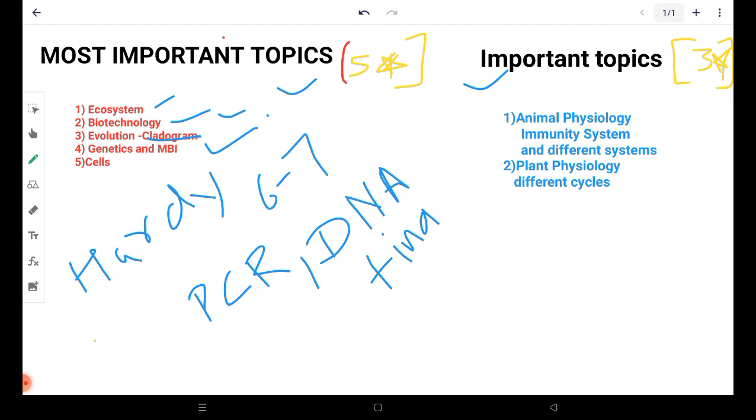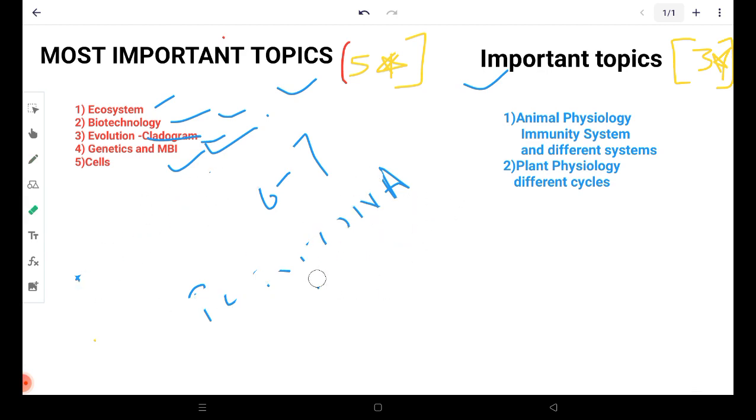Now, after completing revision of evolution, you can switch to genetics and molecular basis of inheritance. Most of us have the concepts clear for this chapter. But see, in a previous year, the question was asked on pedigree analysis, not the simple pedigree analysis. It was a combination.